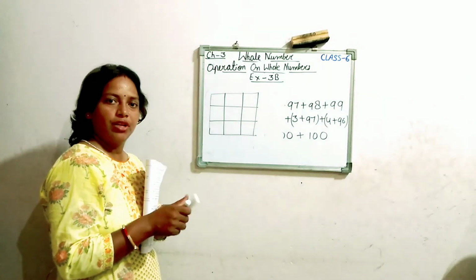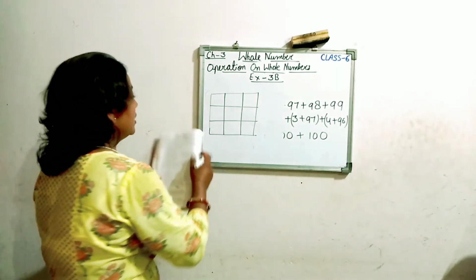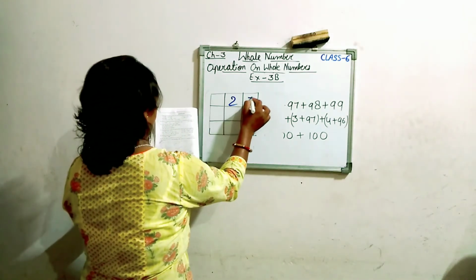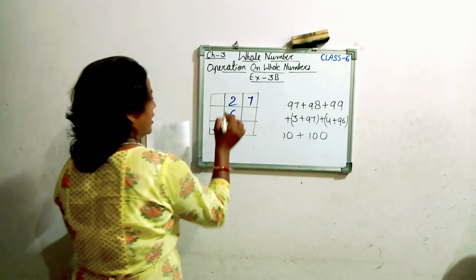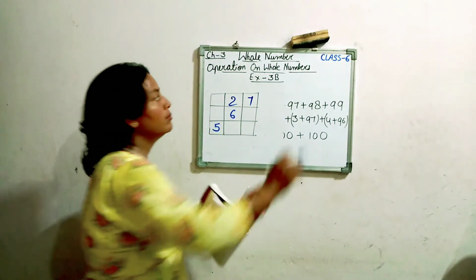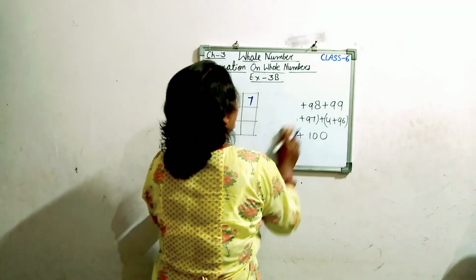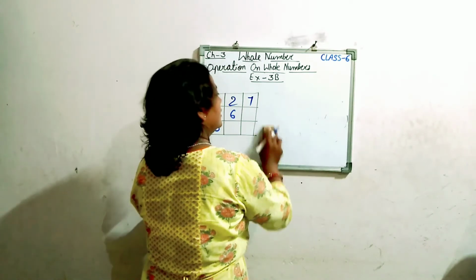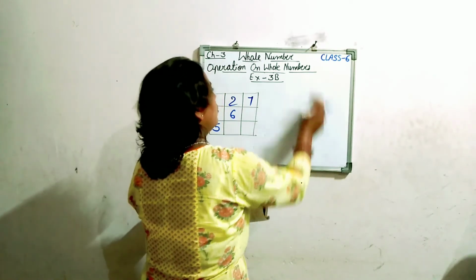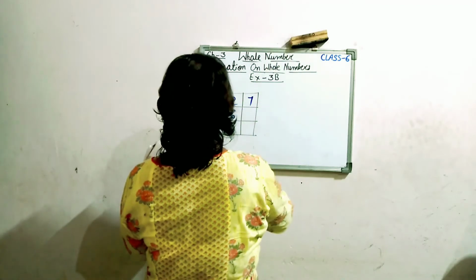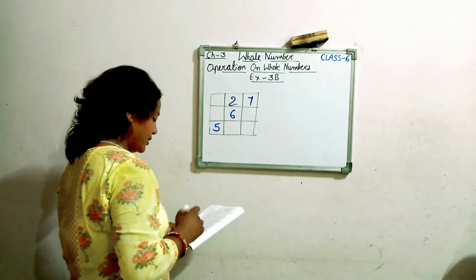Some numbers are given, like 2, 7, 6 and 5. We have to fill in the numbers so that column wise, diagonal wise and row wise, the sum should be the same. So it's a mind exercise.